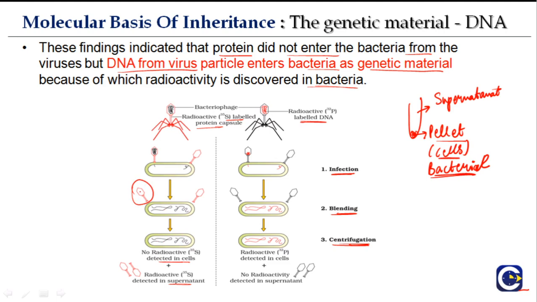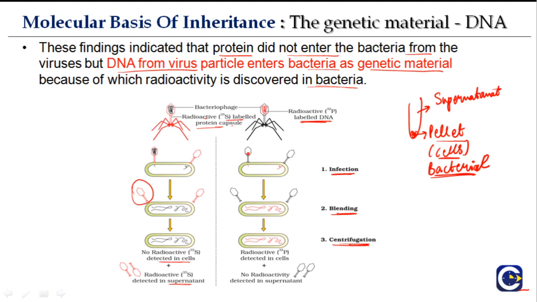But in the supernatant, because the radioactive sulfur is present in the protein capsule, they did detect the radioactivity. Now coming to this part, it was radioactive phosphorus labeled DNA of the bacteriophage. Infection takes place, then blending, and then they do centrifugation. The genetic material of the bacteriophage enters the bacterial cell, and this is radioactive.